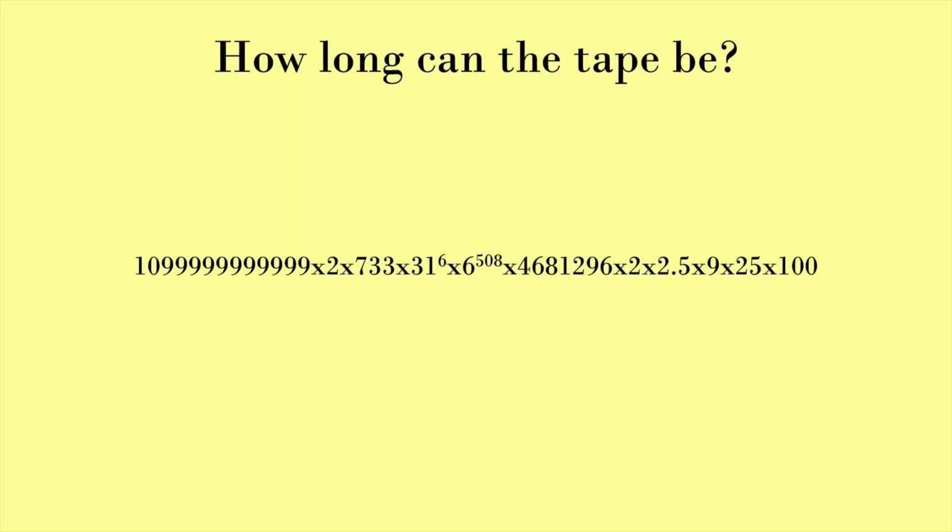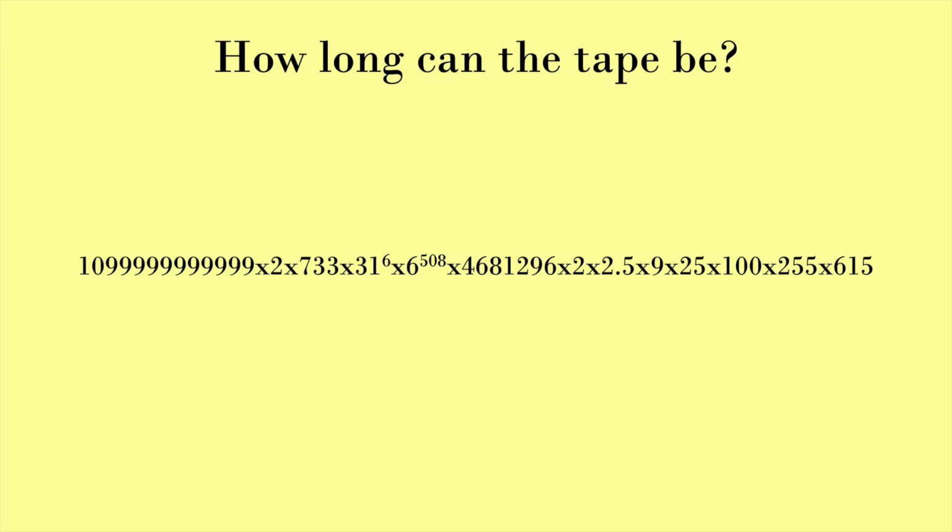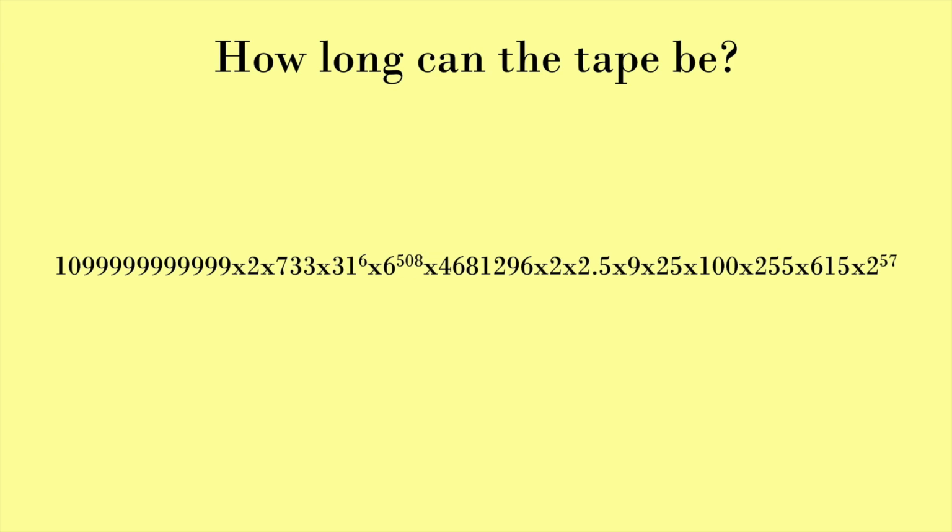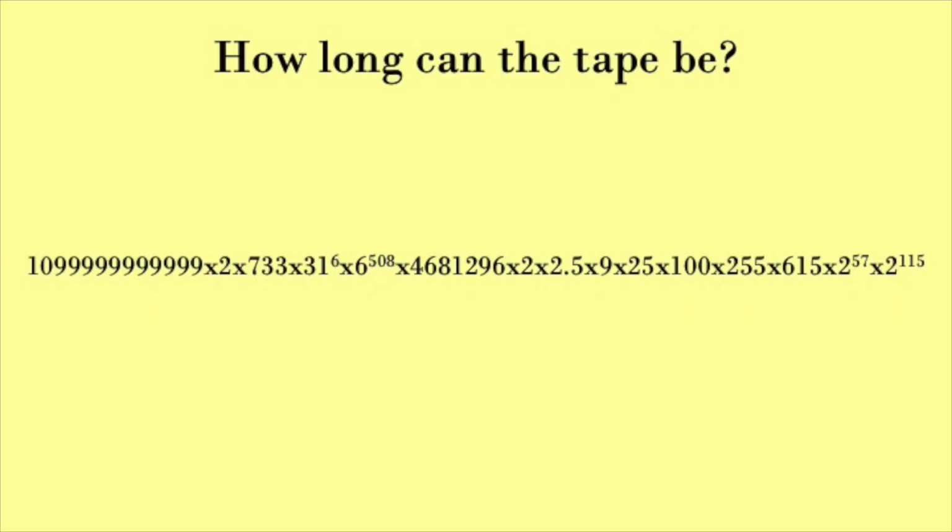They can be any of 100 different levels, 255 different friendship levels, and can possess 615 different items, 2 to the power of 57 different combinations of marks, and 2 to the power of 115 different combinations of ribbons. This is already going to be a longer tape than anyone might ever need, but it can get even longer.